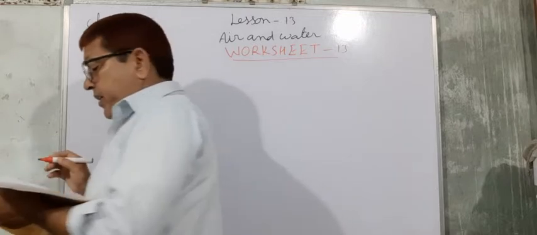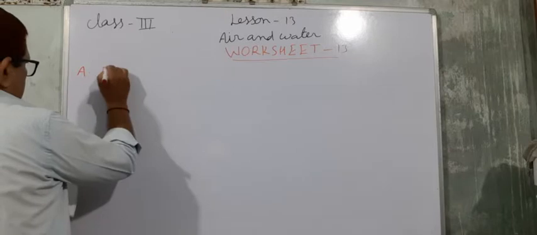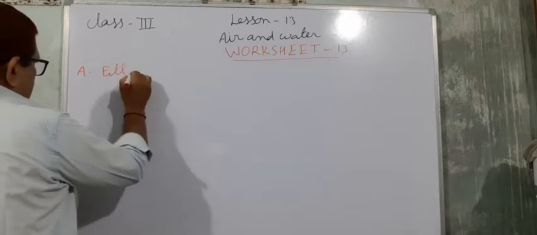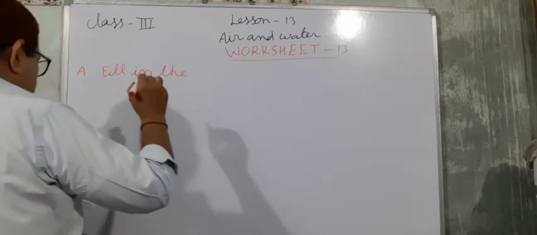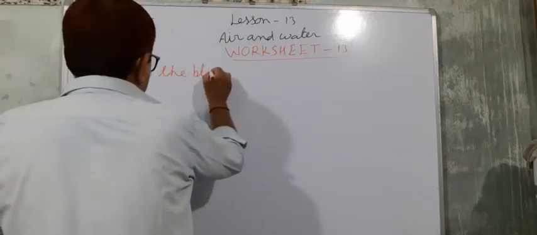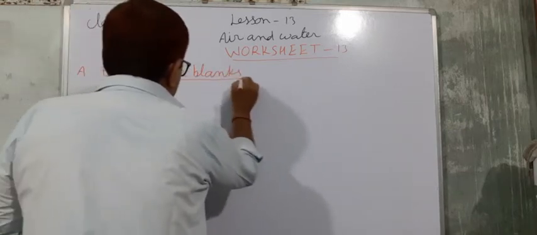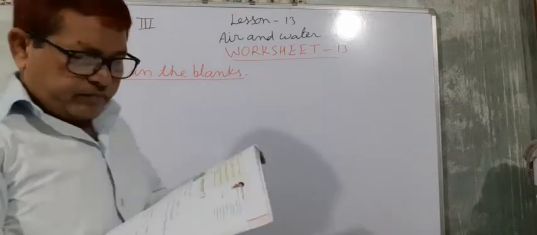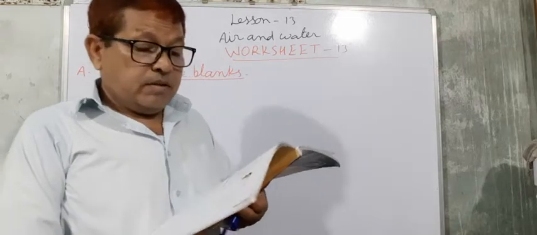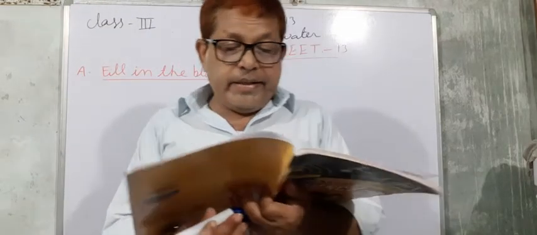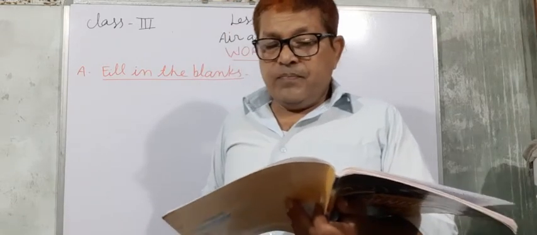A. Fill in the blanks. So first, air is the mixture of several gases.